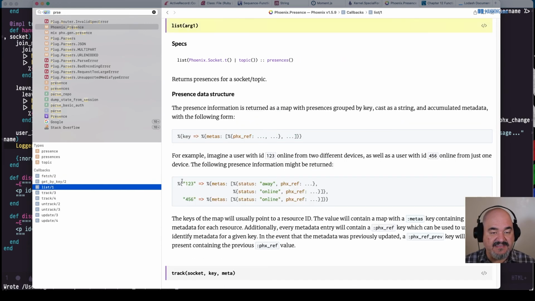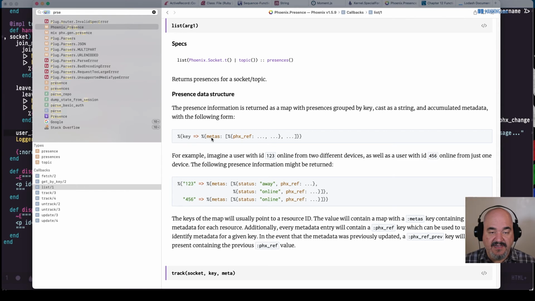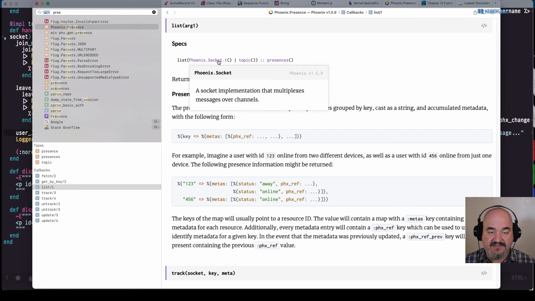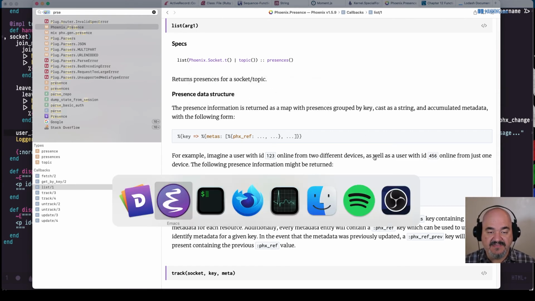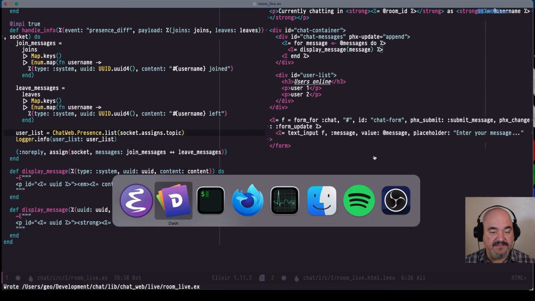Instead, let's do this list. This is the one we wanted, list. This returns presences for a socket topic. And it includes all the keys and in those, the metas. So not get by key, Geo. Let's just do list, and the list takes in the socket or the topic. In this case, we need to put in the topic. So socket.assigns.topic. All right, so that should be our user list.